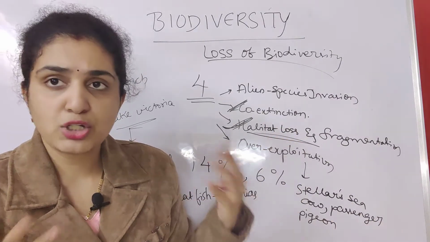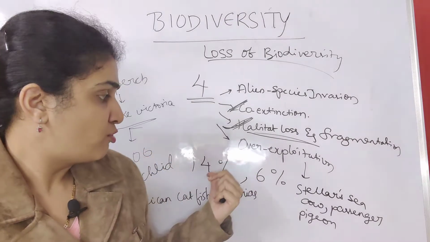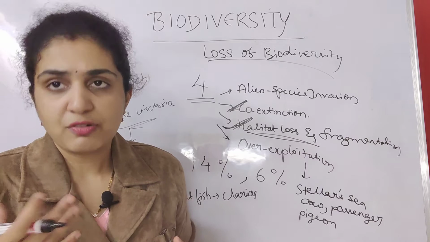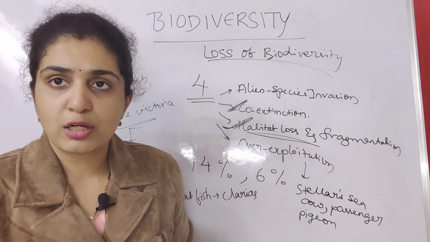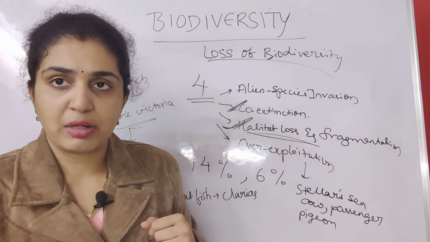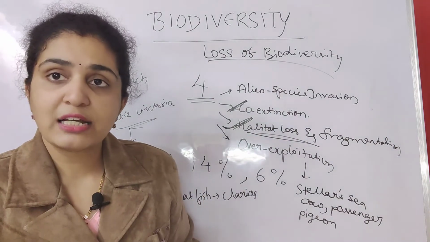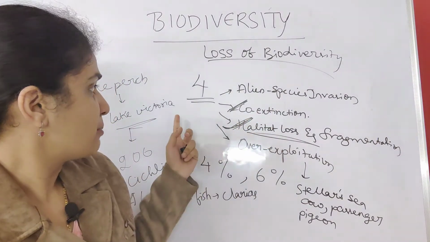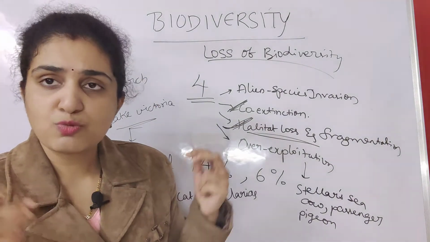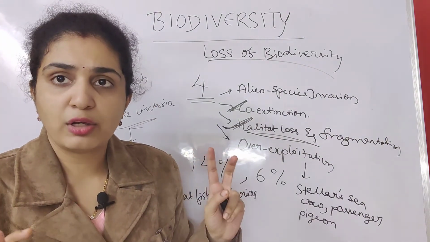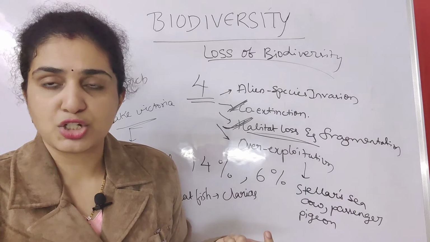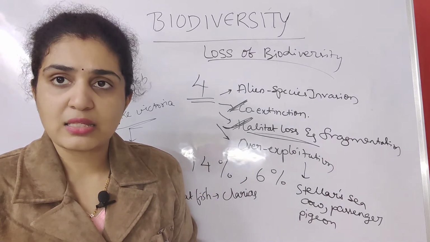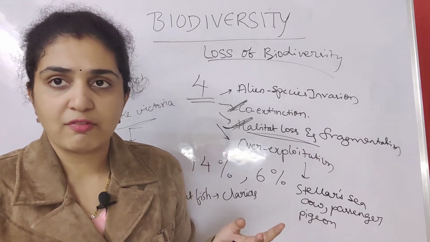Habitat loss and fragmentation, no specific examples were given. 14% of land surface is becoming 6% due to Amazon rainforests and all. That is habitat loss and fragmentation. Then co-extinction. Co-extinction means what? Two species are going to get extinct. So that is co-extinction. Host and parasite, plant pollinator mechanism. Two examples we will give.